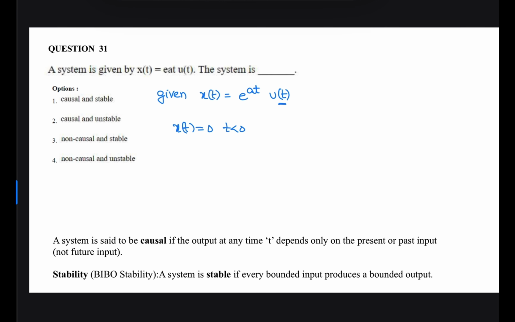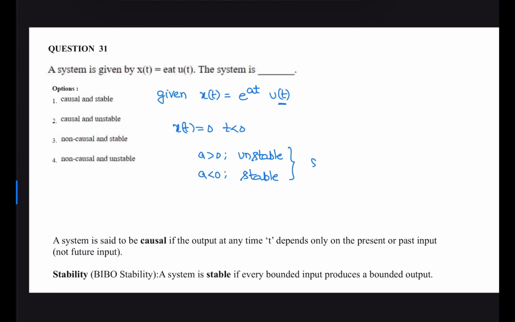And the system is either stable or unstable. If a is greater than 0, it is an unstable system. If a is less than 0, it is a stable system.